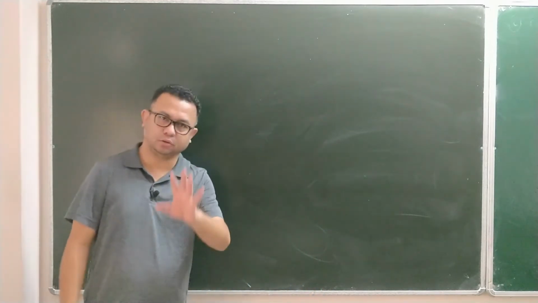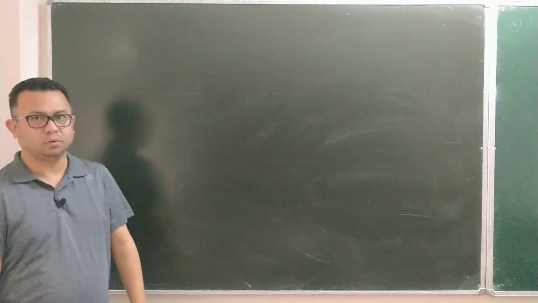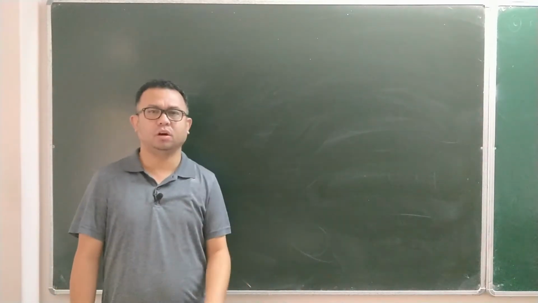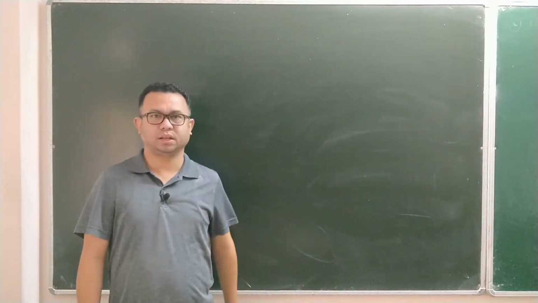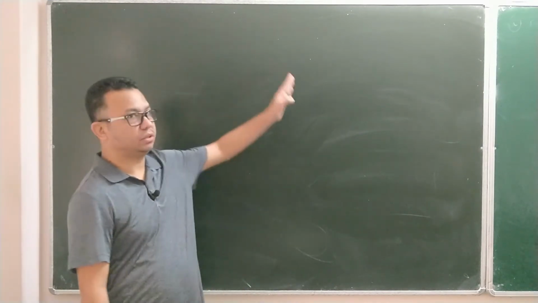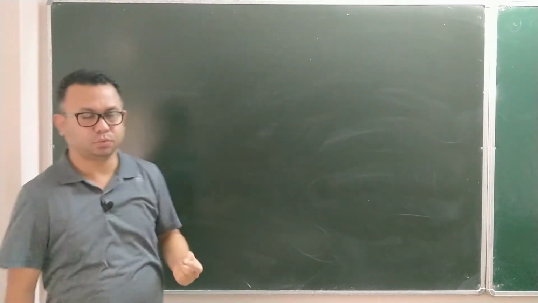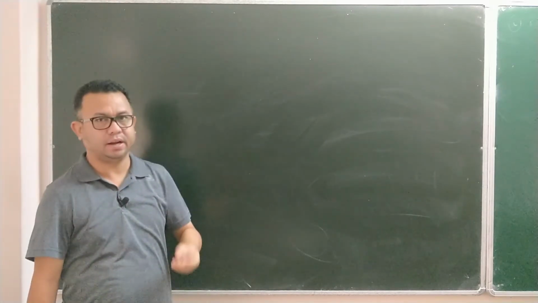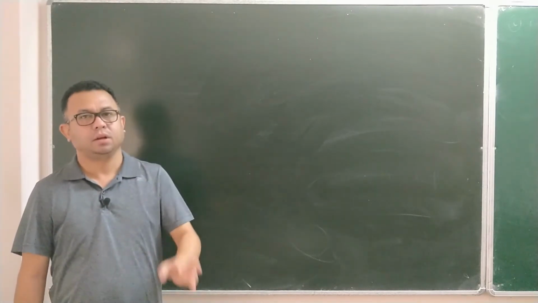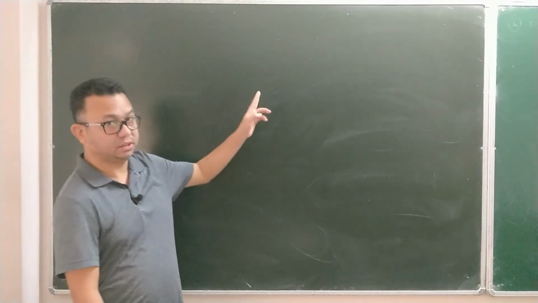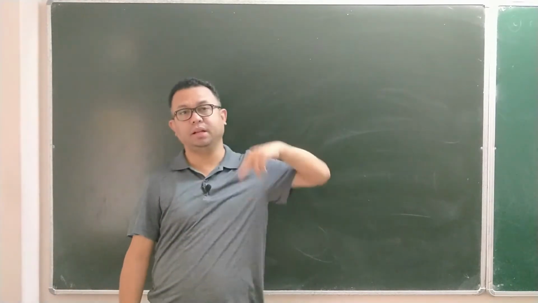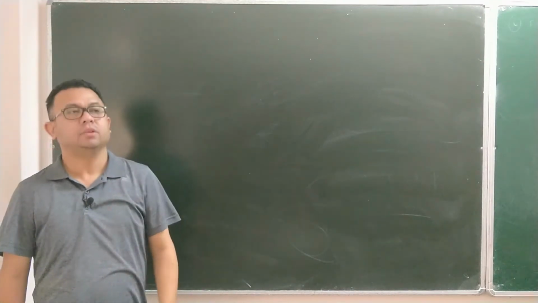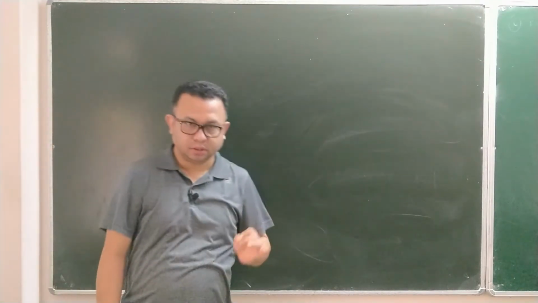Only one type of question is asked in the board exam from inequation, which is of 3 marks. Every year consistently without any fail this type of question has come, and that is the double inequation sign. In last week's video I had done 2 questions, and both had double inequation. So again I am repeating, in the same inequation, double inequation signs will be there. Only that type of question is coming, so give more attention to such questions.